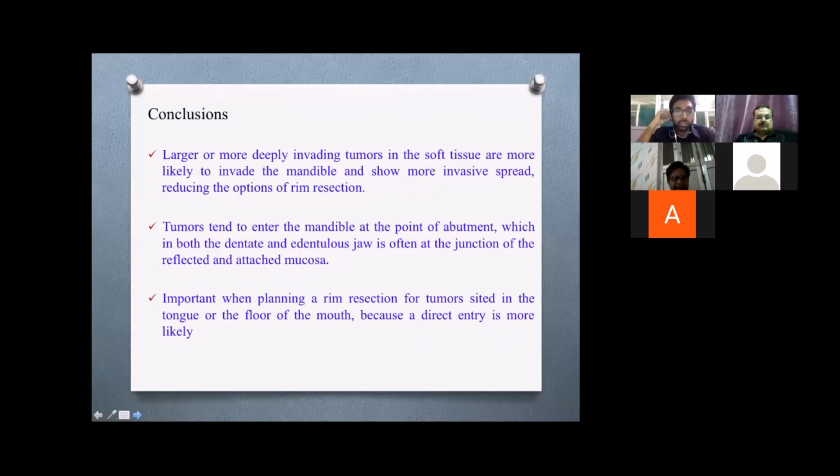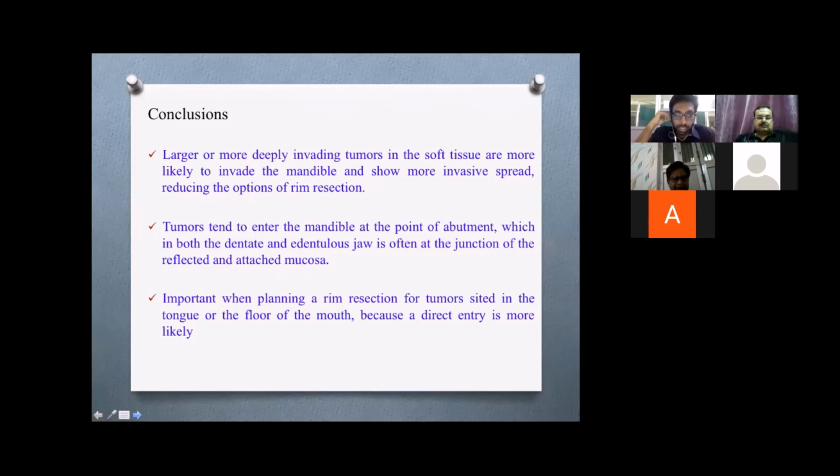Coming to the conclusions of this study: large and more deeply invading tumors in soft tissue are more likely to invade the mandible and show invasive spread, reducing the options of rim resection. And the tumors tend to enter the mandible at a point of abutment, in both dentate and edentate jaws, and often it is the junction of reflected and attached mucosa.